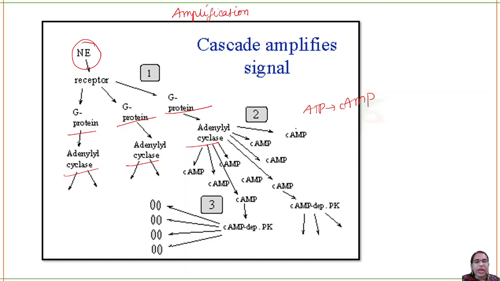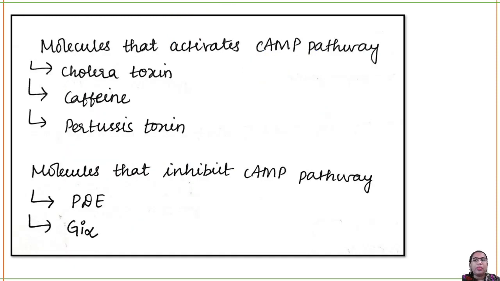Now this protein kinase A can phosphorylate several proteins. So this is how your amplification will take place. Okay, so the molecules that can activate the cyclic AMP pathway, this is a very important slide. Potential MCQ questions. So cholera toxin, caffeine, pertussis, all of this can activate the cyclic AMP pathway.